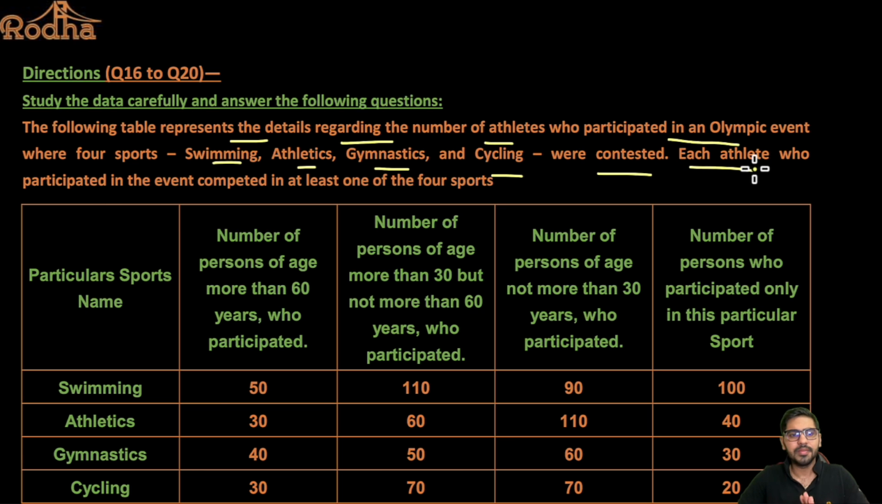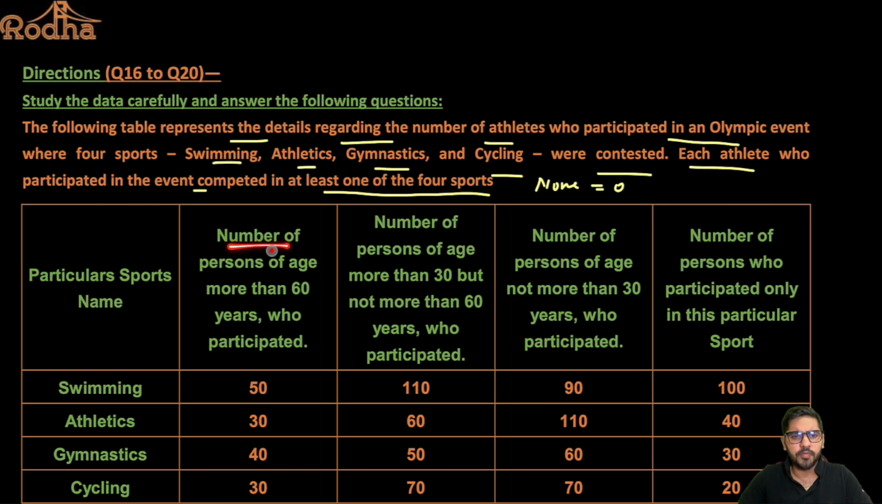Now each athlete who participated in the event competed in at least one of the four sports. So everybody is competing in at least one of the four sports. That clearly gives me an indication that none is equal to 0, right? There's nobody who's not participating in any of the four sports. All right, now let's look at this table here.